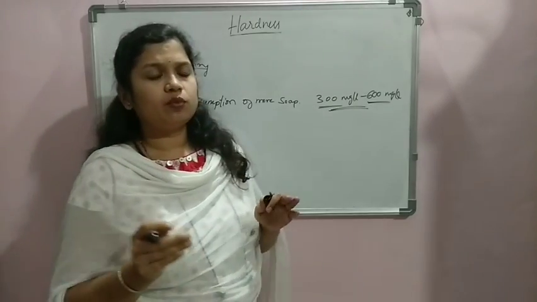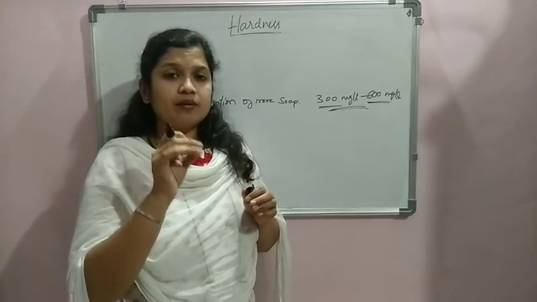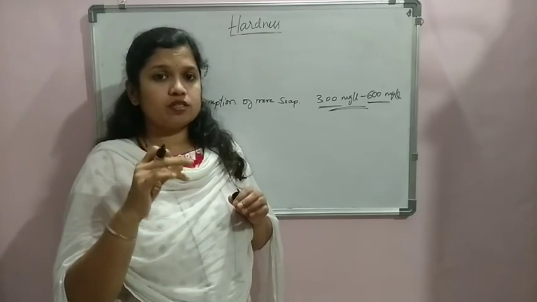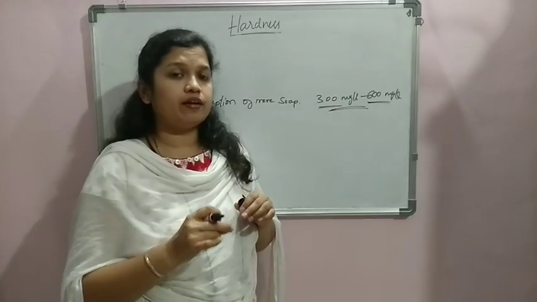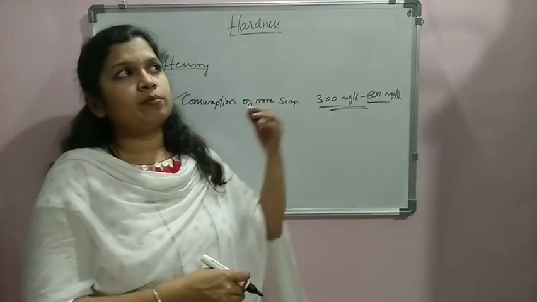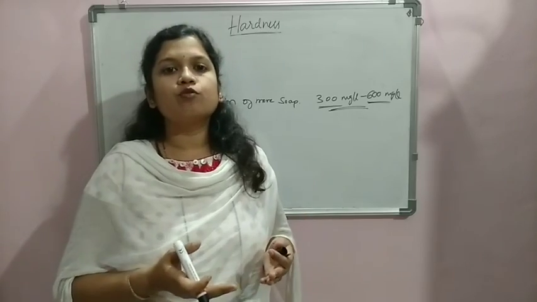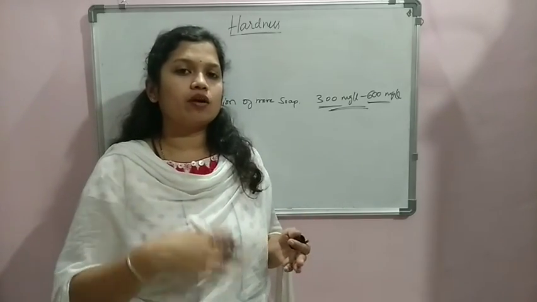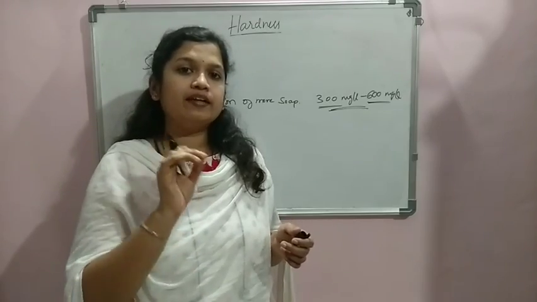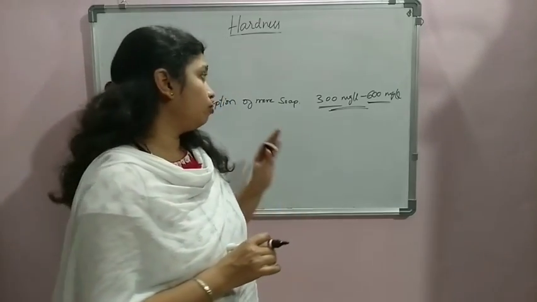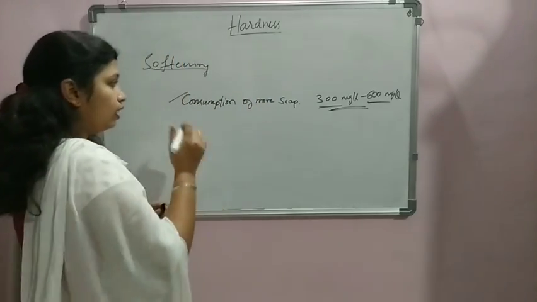Even the vessels and plumbing fixtures develop some scaling in the inside portions, which we can see as white spots and deposition. A very common example is when we use a boiler unit in a house continuously with hard water, we can see a white powder deposition on the heating coils. That is a problem developed because of the presence of hardness. So that is at the house scale.